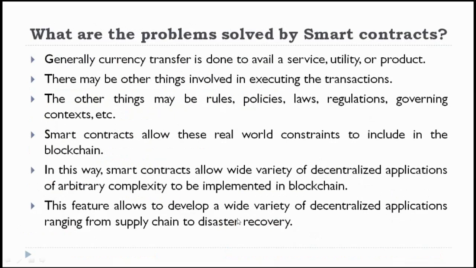Now we'll mainly see what are the problems that are solved by smart contracts. Generally, currency transfer is done to avail a service, utility, or product. There may be other things involved in executing the transaction. The other things may be rules, policies, laws, regulations, governing context, etc. Whenever in any problem statement you identify these rules, policies, laws, regulations, governing context, then you need to immediately recall we can use smart contracts here.